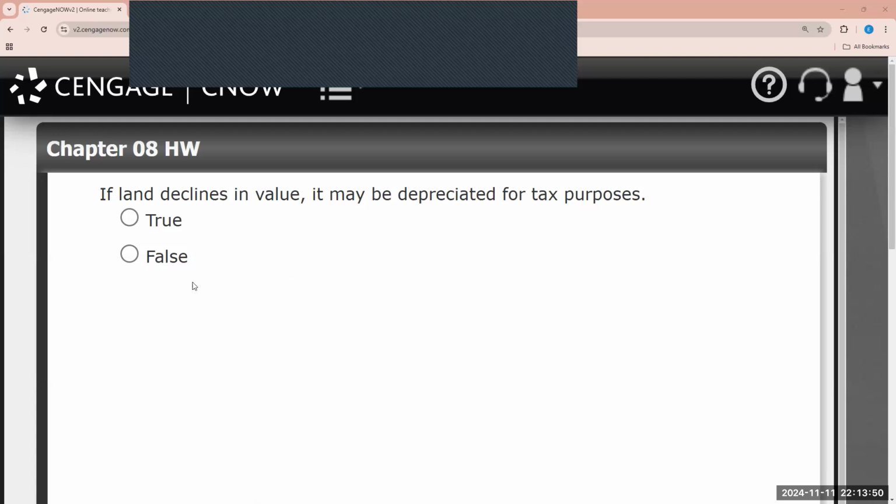All right, so this brings us to our last few questions. If land declines in value, it may be depreciated for tax purposes. This is false. Land cannot be depreciated for tax purposes. Very important to keep in mind. Let us say that a client purchased a building, and the building costs $250,000 and the value of the land is $50,000. The depreciable basis for that building is the $250,000 minus the value of the land. Land can never be depreciated for tax purposes.